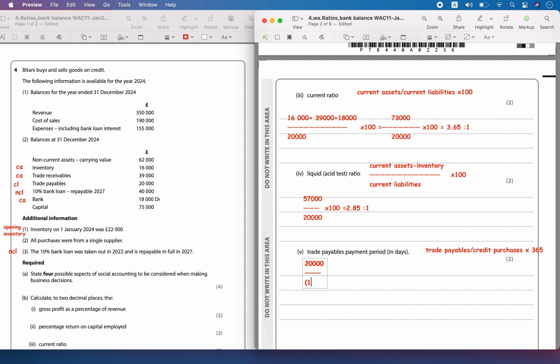We have opening inventory, 16,000, plus purchases minus closing inventory, which was 22,000, equal to the cost of sales, 190,000. From that we need only the credit purchases.